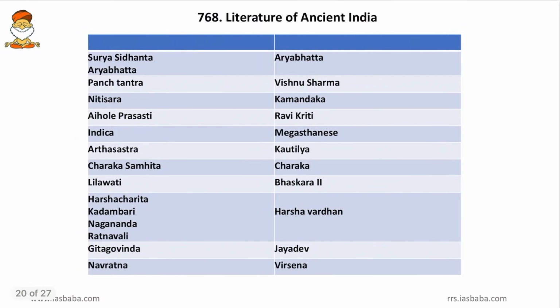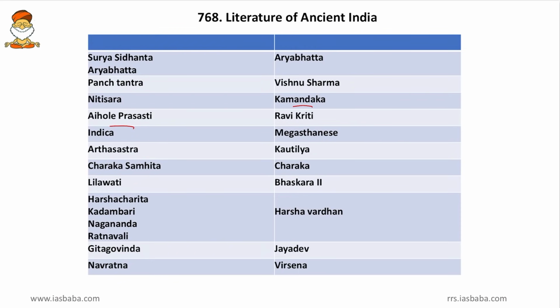Then come to more books. Surya Siddhanta and Aryabhatiya. Friends, these were written by Aryabhata. So Surya Siddhanta basically means the solar studies or astrophysics. Then Panchatantra, it was written by Vishnu Sharma. Friends, Panchatantra means those moral tales. Then Niti Sara, again moral stories, it was written by Kamandaka. Then Aihole Prashasti, friends, the inscription of Aihole, it was written by Ravi Kirti. It is not a book, it is a Prashasti or an inscription.